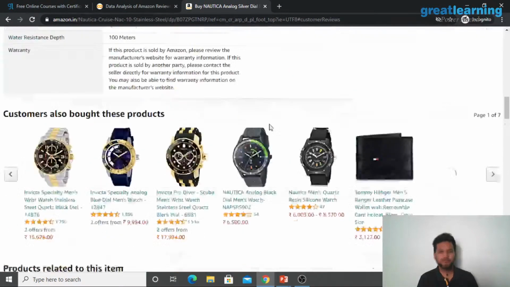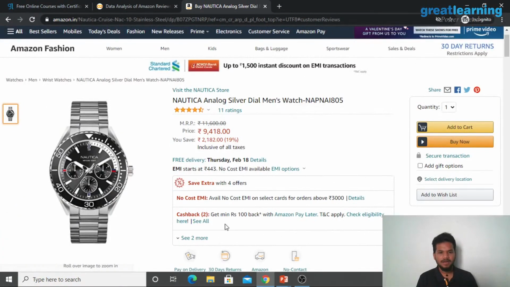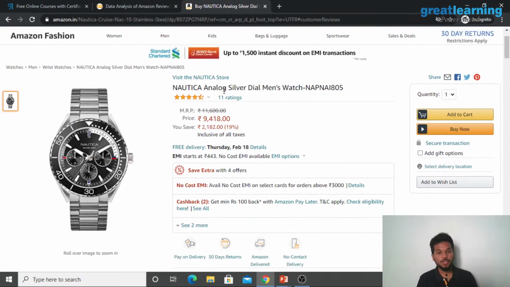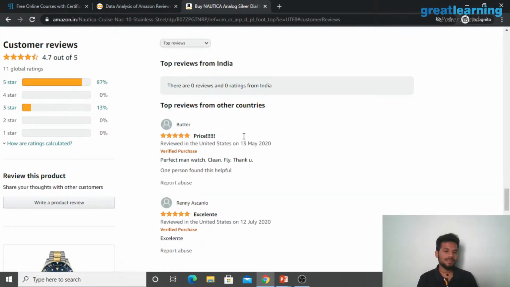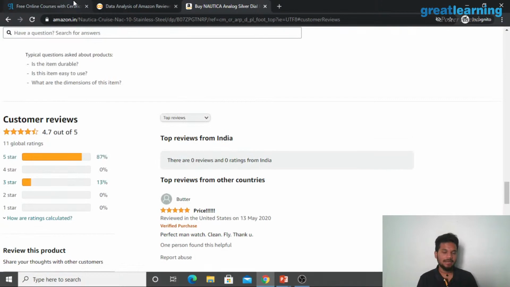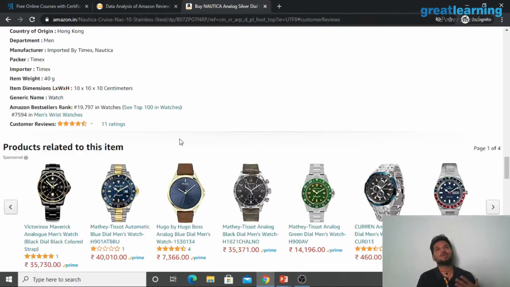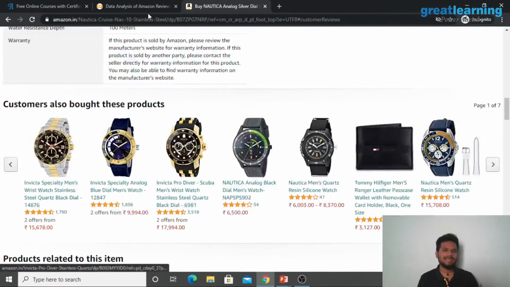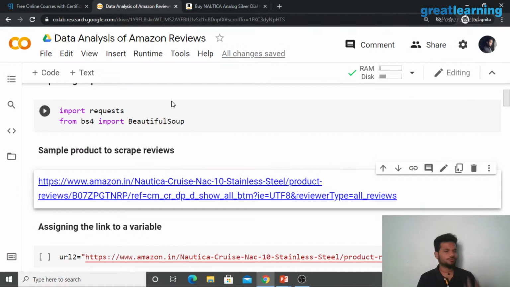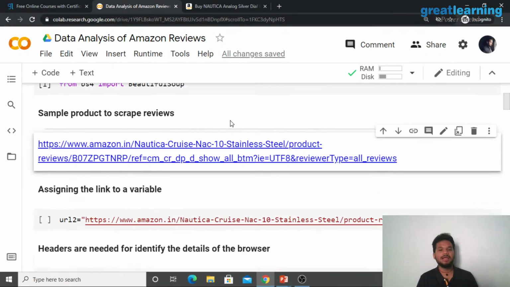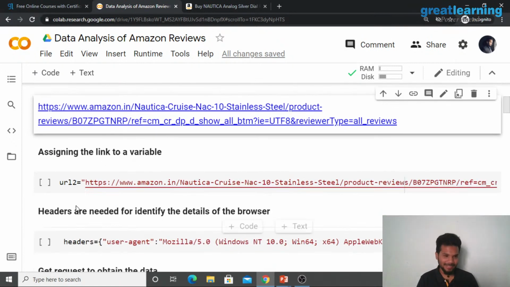It's a pretty expensive watch as well. I think it's somewhere around 10 grand. Yes, perfect, right? So we're trying to analyze what's going on with the reviews of these. What are people saying about it and all of that, right? It's not just this. We can take a look at anything. For example, Nike women's running shoes, whatever is the requirement. Any product on Amazon, it works, right? This is just a sample that we are trying to pick up, right?